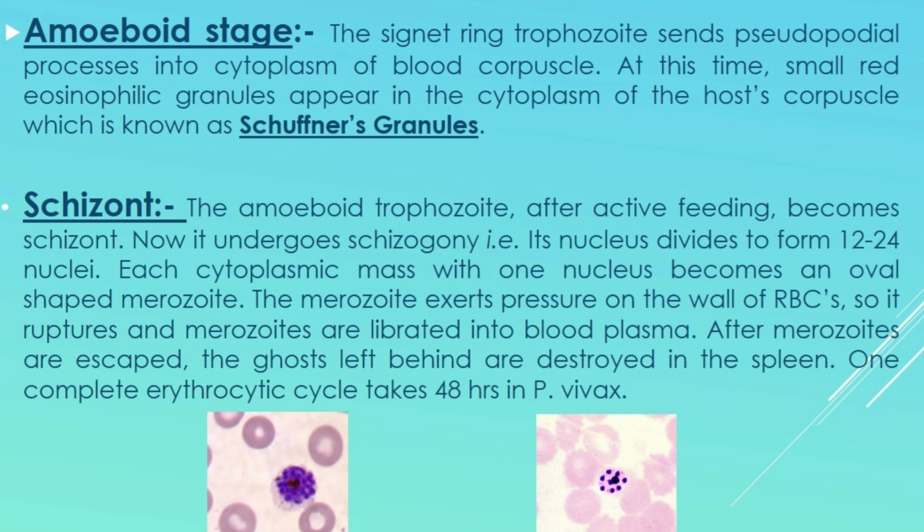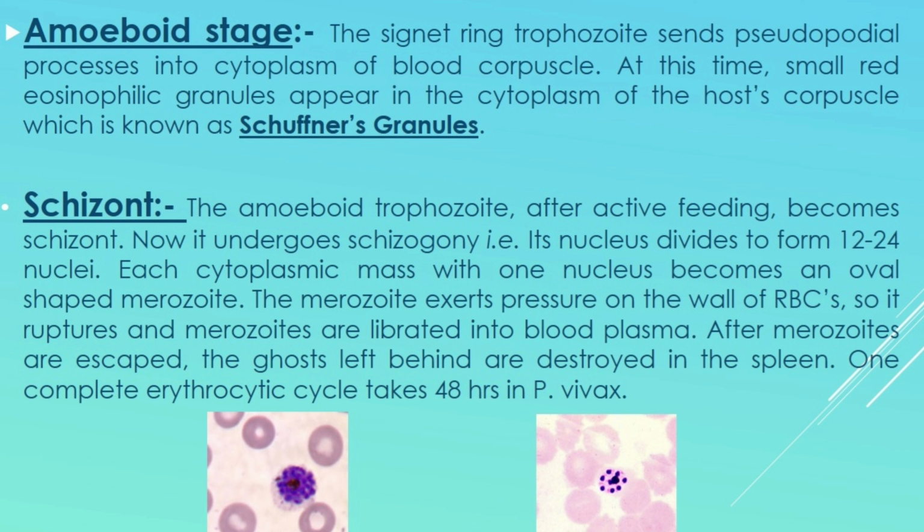Asexual multiplication takes place in the schizont and forms merozoids which give pressure to the wall of the weak RBC and liberate out in the form of erythrocytic merozoids. These merozoids are arranged towards the periphery due to the presence of hemozoin at the center. The arrangement is just like the arrangement of petals in a rose flower. So this stage is called the rosette stage.